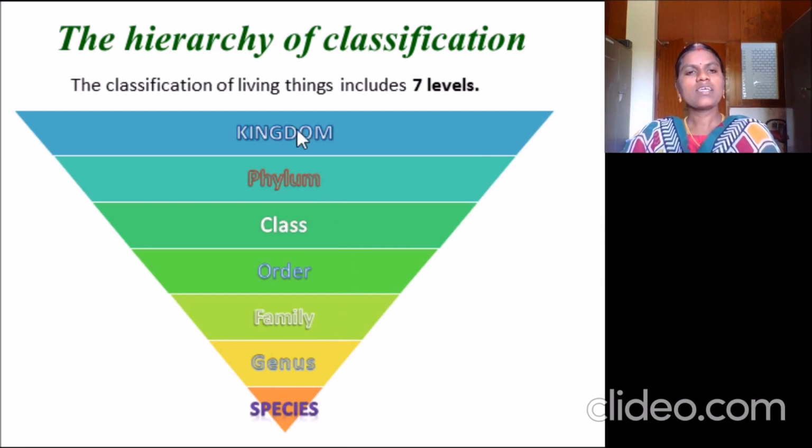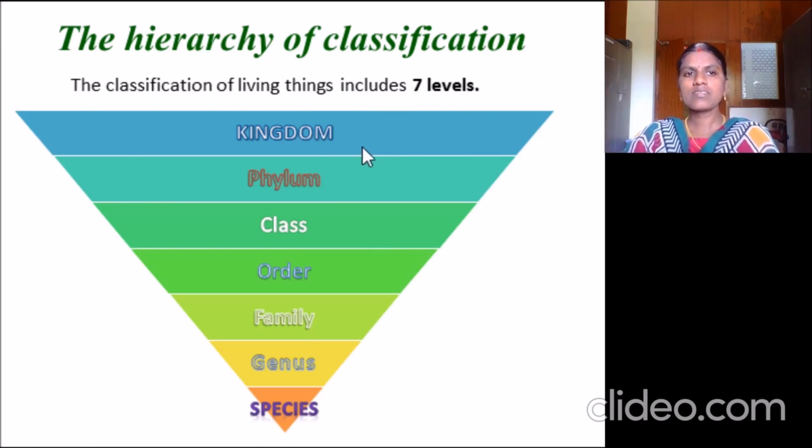In each level, there are many types. Kingdom has several subdivisions, and phylum has some subdivisions like that. Those things we can see in the next class. So have a clear idea about this. The classification of living things includes 7 levels.